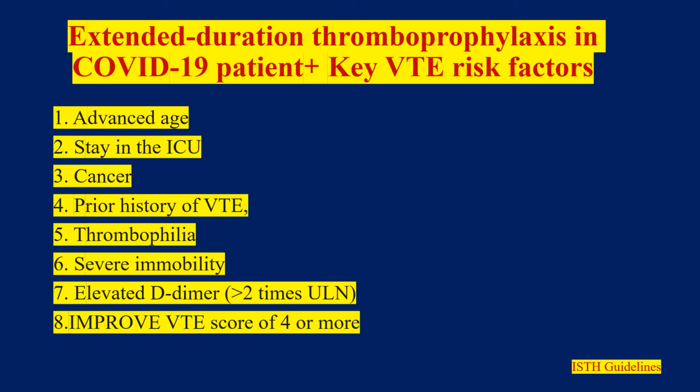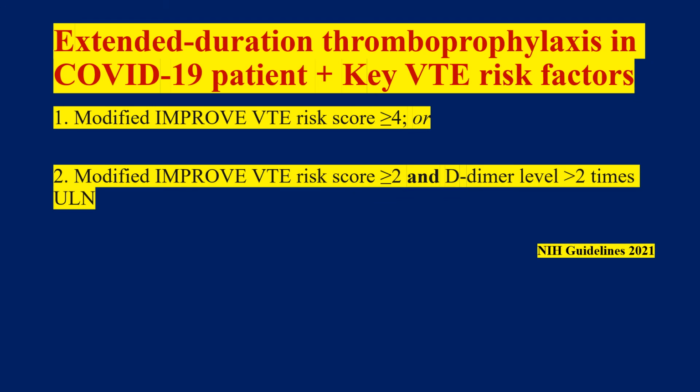So who are these candidates who are supposed to receive extended duration thromboprophylaxis? These are the patients who have key VTE risk factors such as advanced age, history of stay in the ICU, active malignancy, prior history of venous thromboembolism, thrombophilia, severe immobility, elevated D-dimers, and there is a score, the IMPROVE VTE score. A score of 4 or more implies that the patient has high VTE risk.